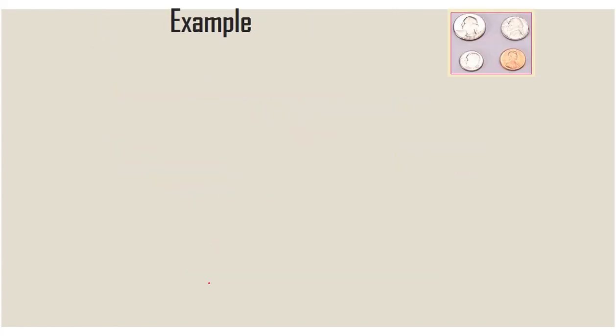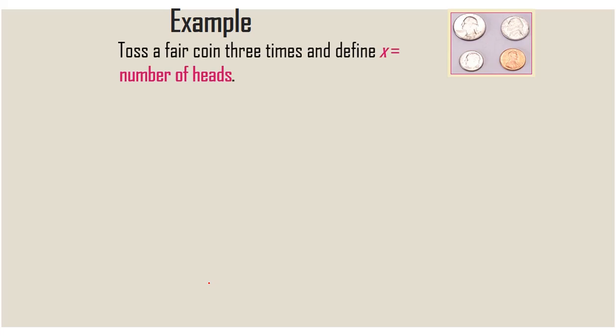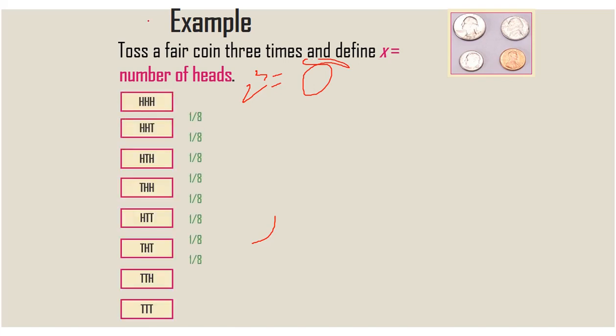Now we can see one example for a discrete random variable. Toss a fair coin 3 times. If you are tossing a coin 3 times, you get 2 cube, which equals 8. Here you get 8 sample points. Now I am mentioning what those 8 points are. See, these all are the 8.